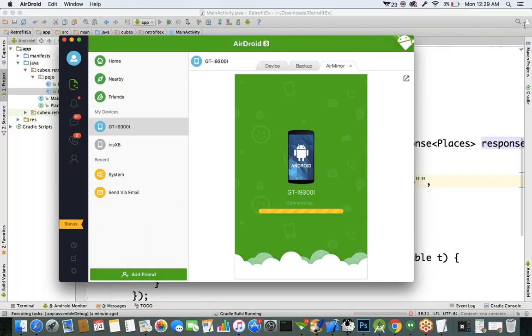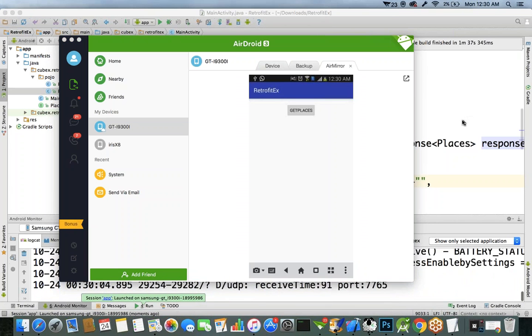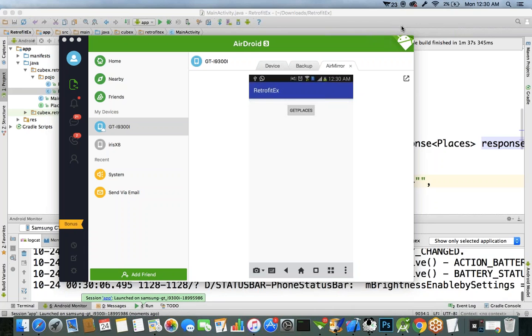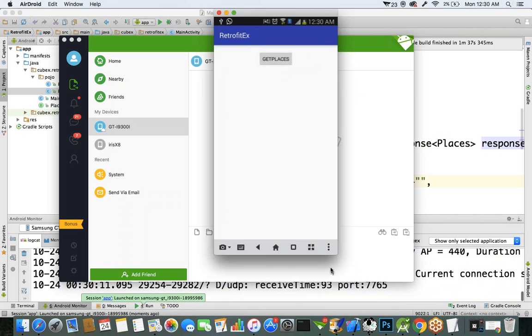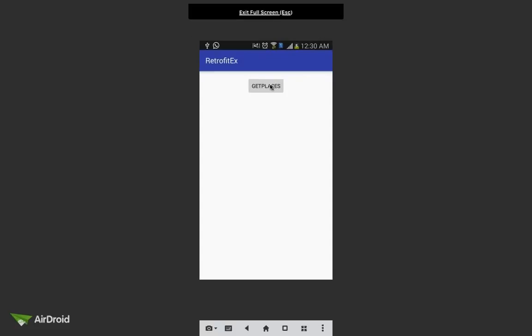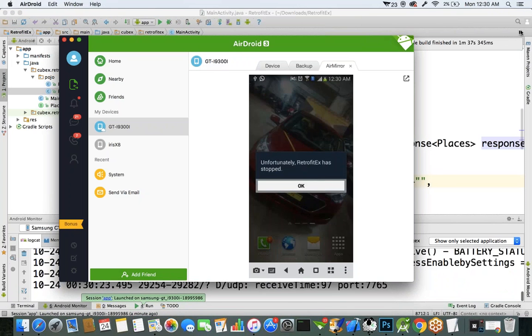It's taking a lot of time. So finally the app is installed, and once you click on this get places button, you'll get the count. There is some mistake, we got an exception. Let's try to find out what the exception is.